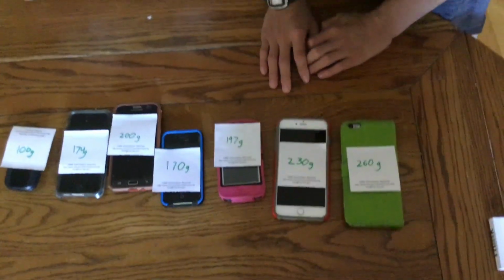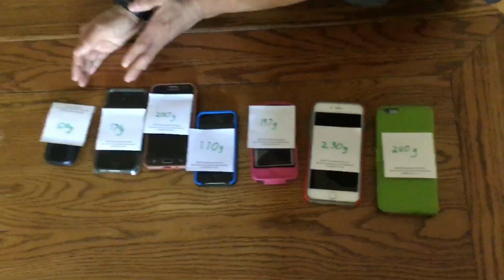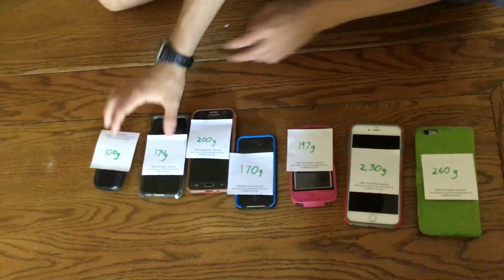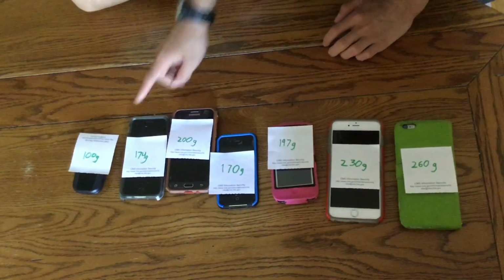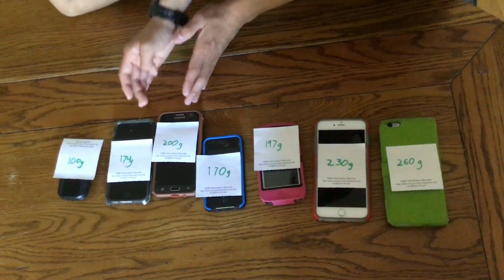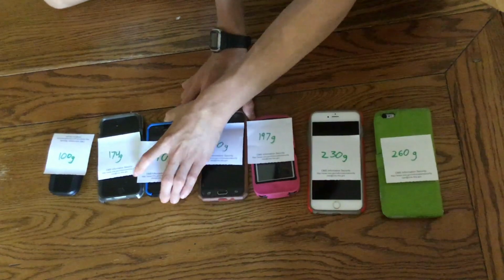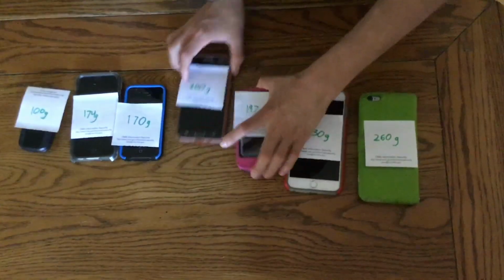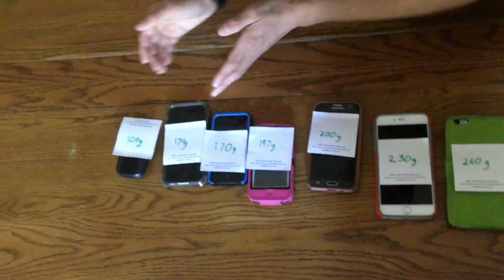Usually, in the first and second pass, they're not always out of order. For example, on this one, this pair is not out of order because the 100 is supposed to be less than 174. So we just continue. This one is not out of order. This one is out of order. This one is out of order. And then this one is not out of order. This one is not out of order. So then we keep going.